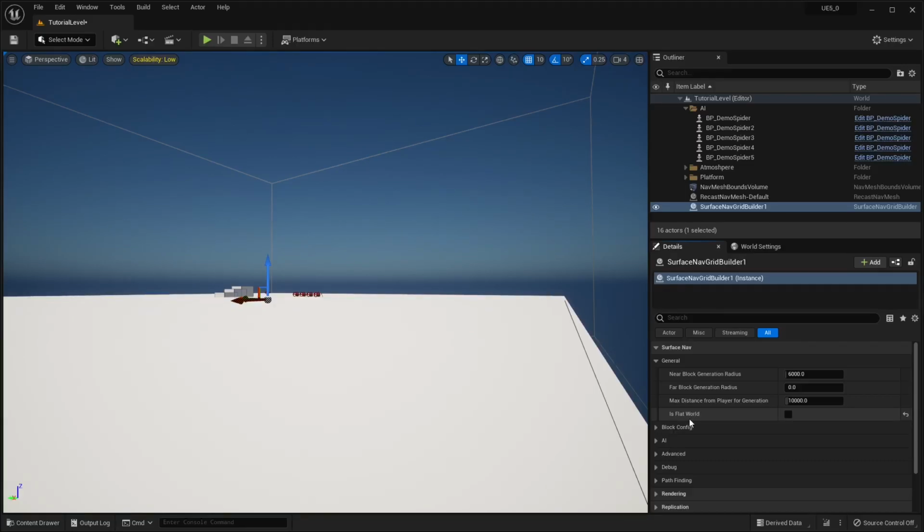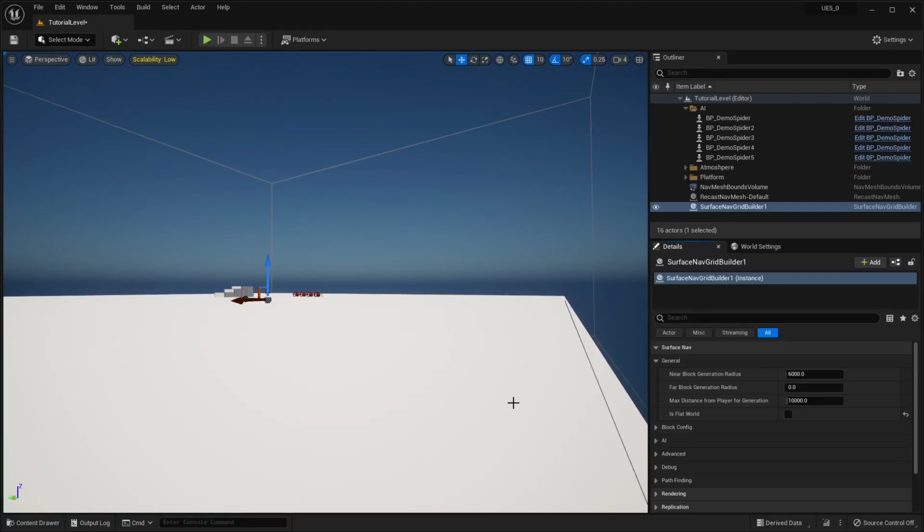This setting, when used with the Surface Nav Planet component on planet actors, allows the plugin to determine the ground normal at a given location relative to the planet the pawn is on.